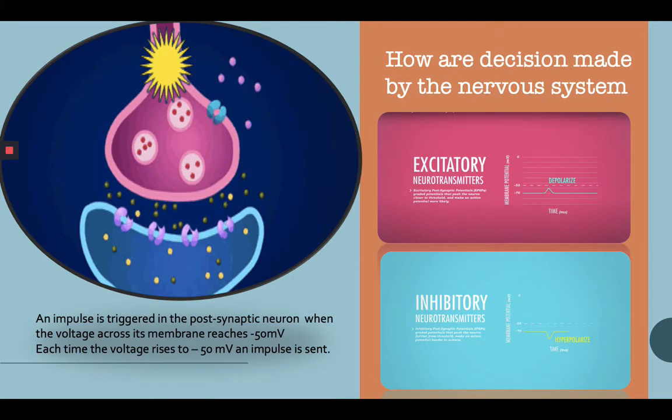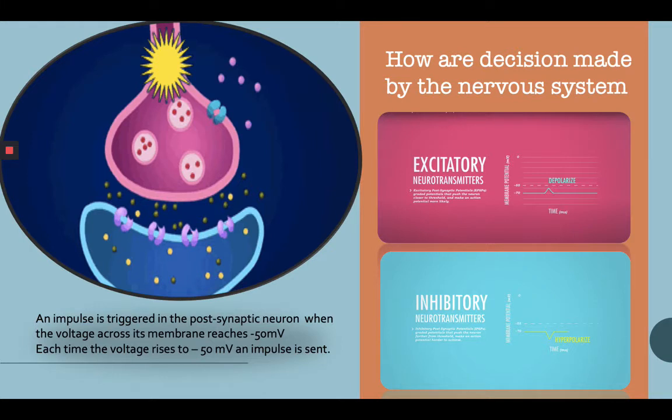So neurotransmitters can be excitatory or inhibitory. When neurotransmitters are excitatory, it means that they depolarize the voltage and the impulse is sent. But when it comes to inhibitory neurotransmitters, the voltage becomes hyperpolarized and it blocks the impulses. For example, remember that an impulse is triggered in the postsynaptic neuron when the voltage across the membrane reaches minus 50 or 55 millivolts. It means that the impulse is sent.